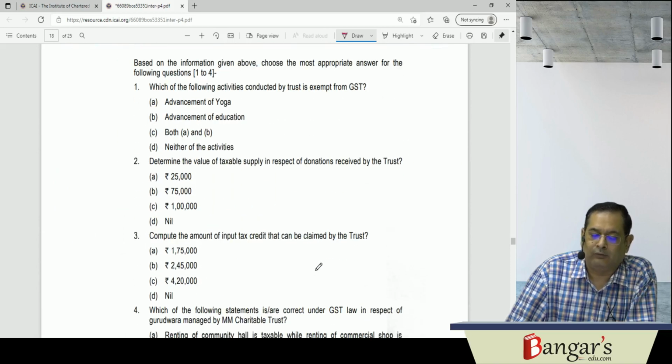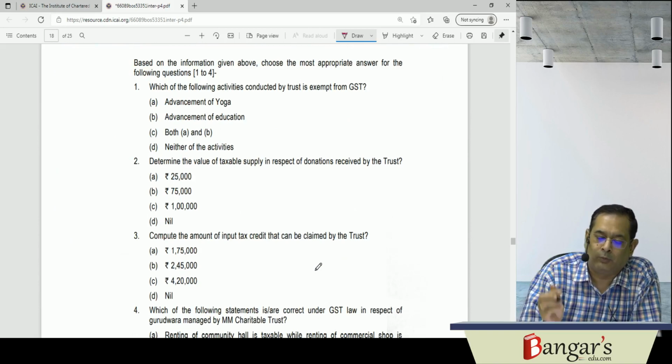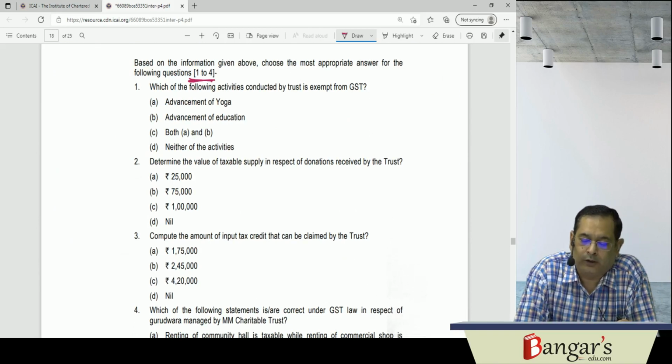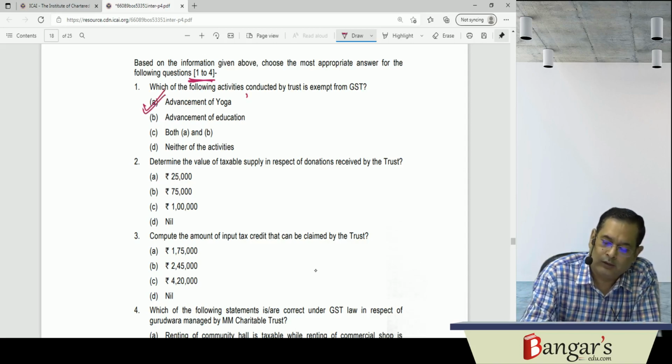Now they are asking the questions based on the information given. Choose the most appropriate answer to question number 1 to 4. The following activities of trust is exempt from GST. Advancement of yoga, it is exempt. Advancement of education, it is taxable